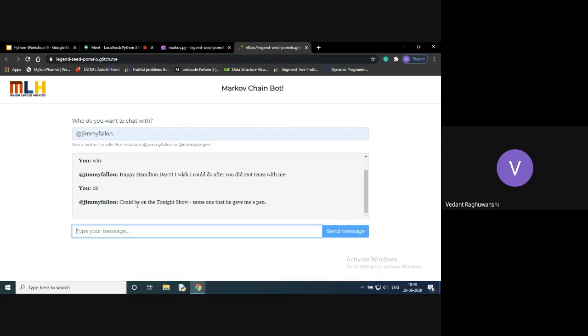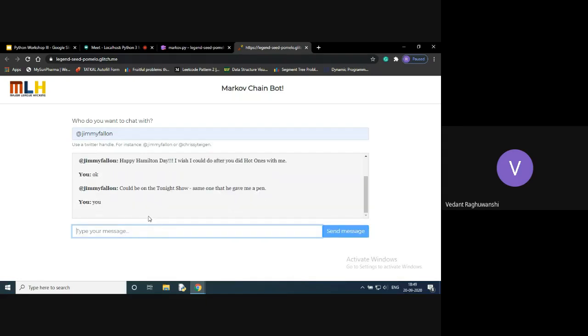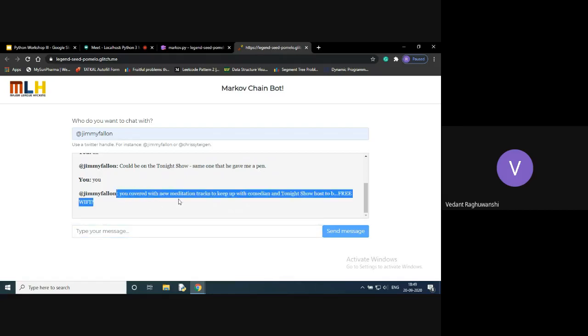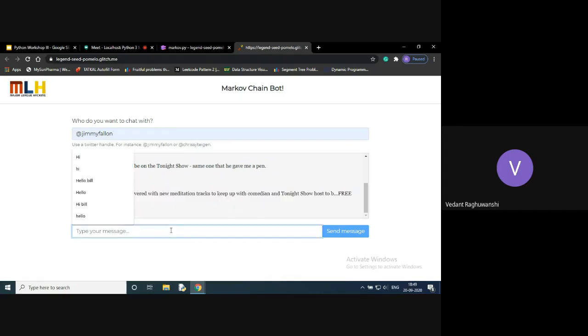So I get the response that could be on Tonight Show. Same on that, he gave me a pin. So let's say we'll say something like "you". So now it started a text with "you". It says that you covered a new medication tracks to keep up with comedians and Tonight Show.